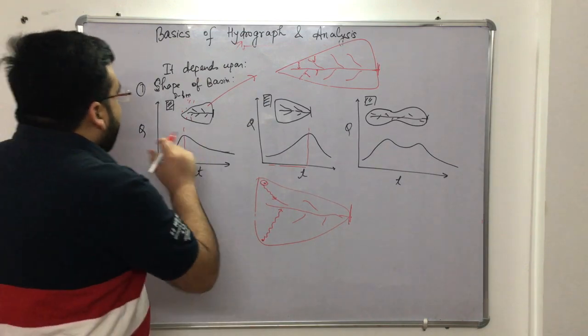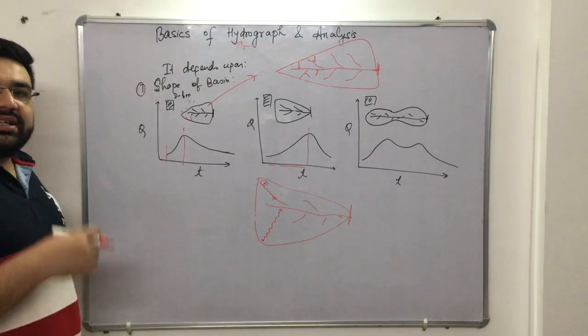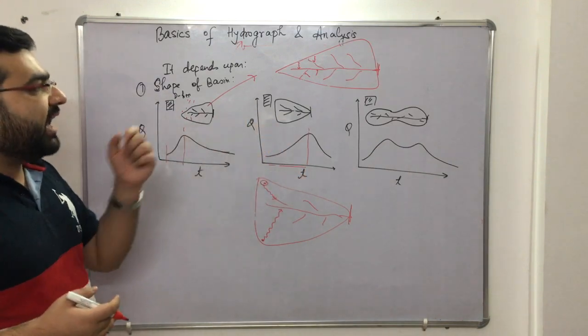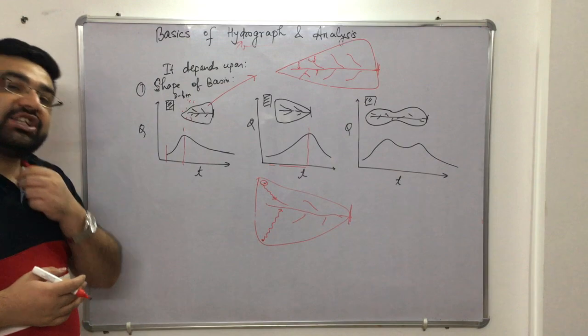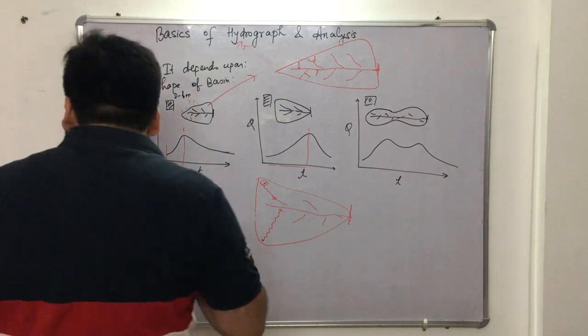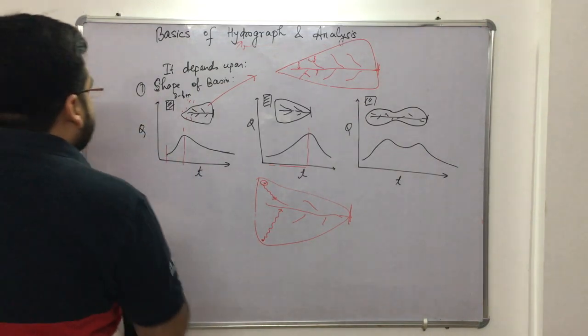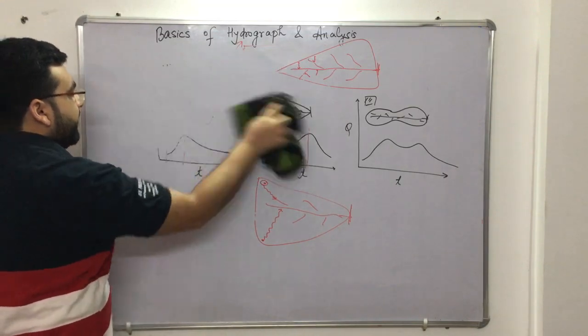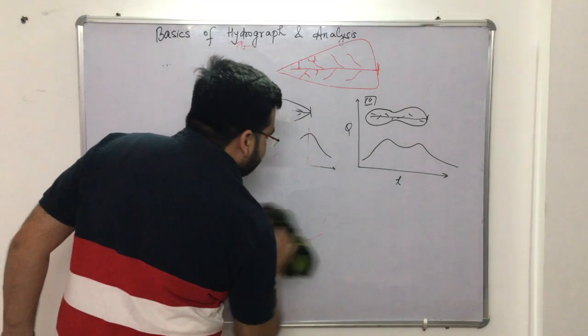Yeah. Now, after the shape of the basin, the second factor which is influencing the hydrograph is the size of the basin. So let us discuss the size of the basin, right? So after shape, now let us discuss the size of the basin. Let me rub this. Right? The second factor is size of the basin.